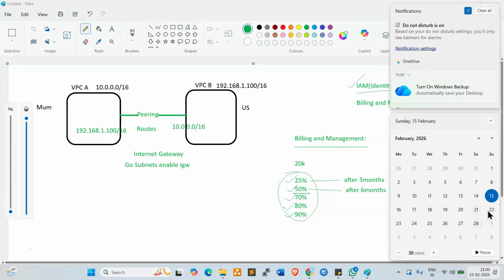Not this weekend; the 21st or 22nd, only on the 21st can we have a session. So the 28th and 1st March, these two days, we can have Azure only.